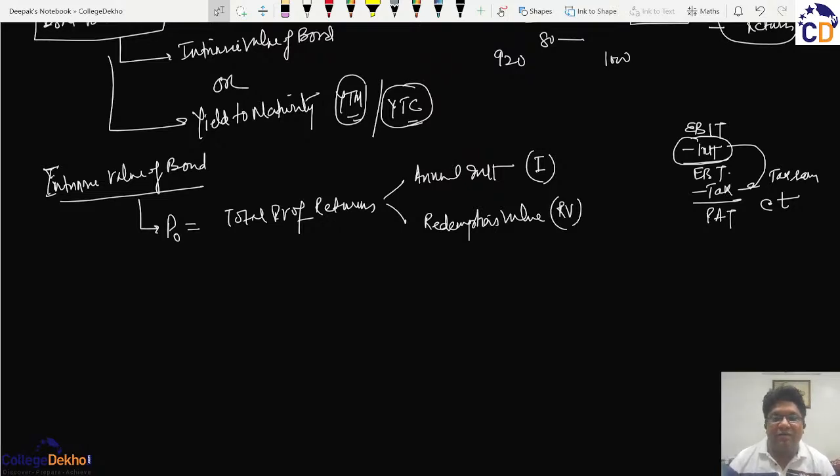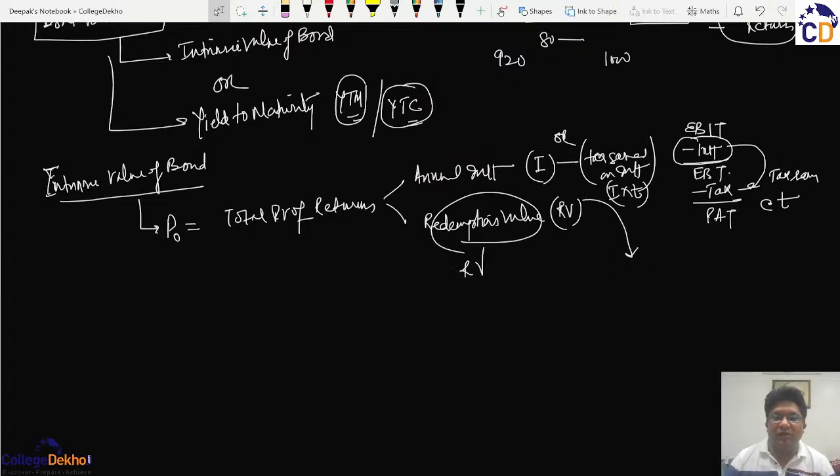So if tax is levied at the rate T, and tax saving is ignored, then we can take I. But if there is inherent tax saving, then from the interest I we have to deduct the tax saved on interest, and this tax saved will be I multiplied by the tax rate. So this figure will be the redemption value, and this figure will be I minus IT, that is, taking I as common, I(1 minus T).